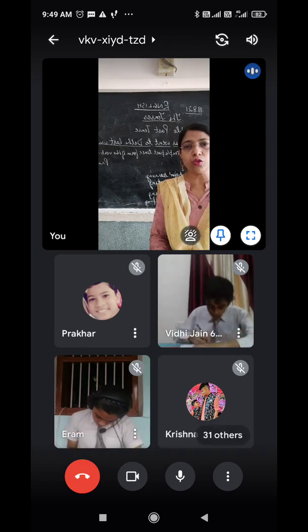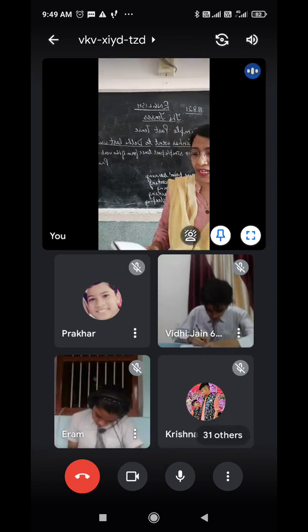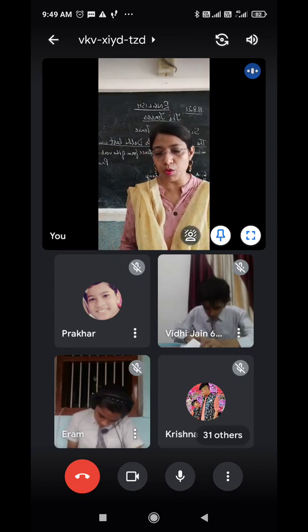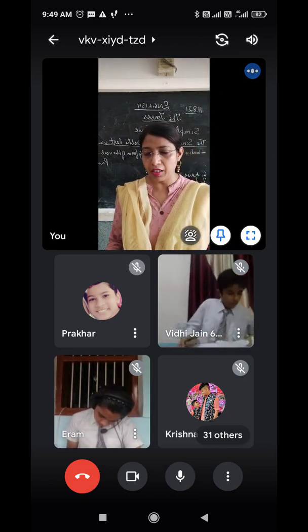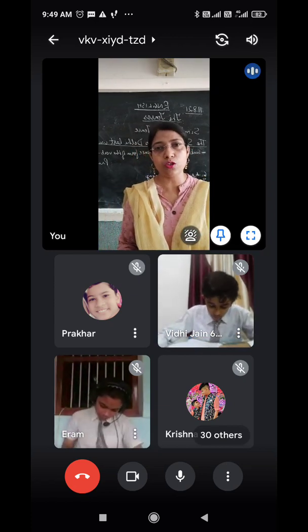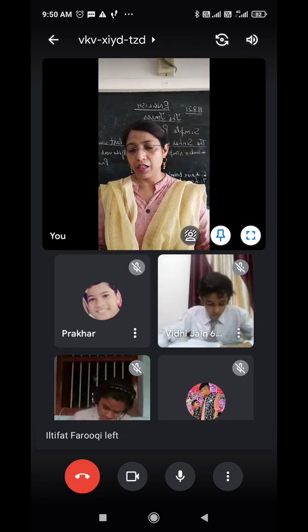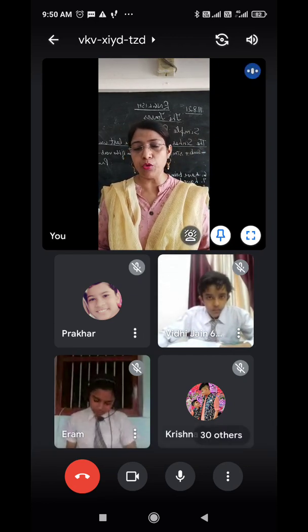Now let's try to do this exercise. Exercise H. Make sentences in the simple past using the clues given. Based on the cues you are given, you need to do this exercise. Last year, go on holiday to New Zealand.